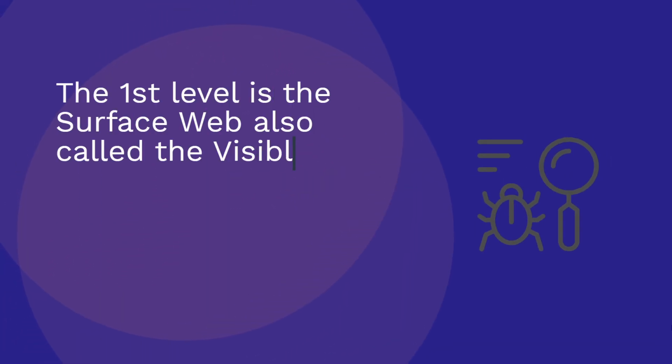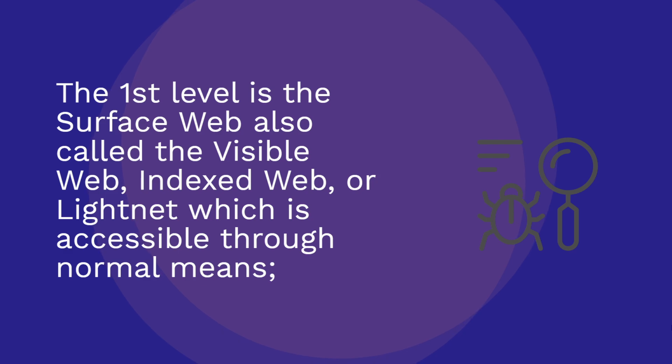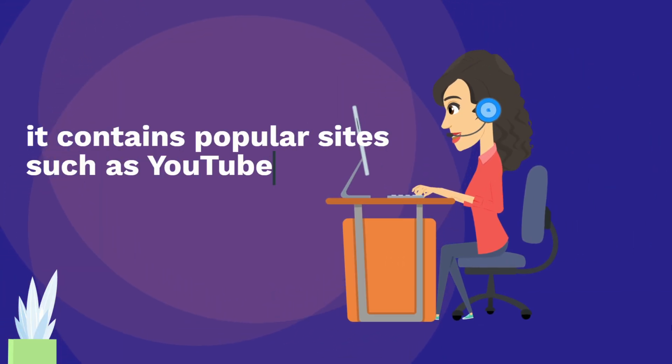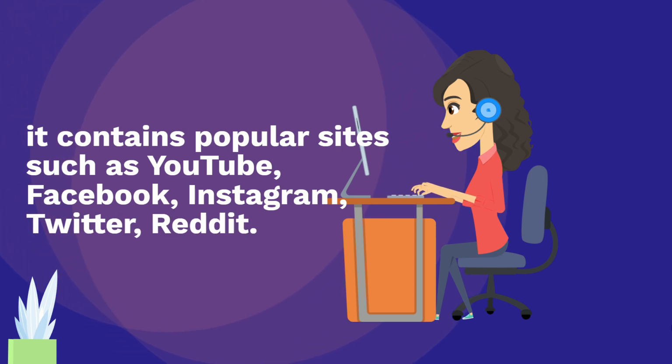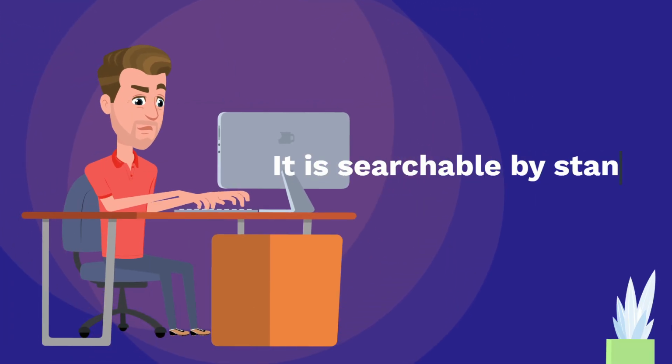The first level is the surface web, also called the visible web, indexed web, or lightnet, which is accessible through normal means. It contains popular sites such as YouTube, Facebook, Instagram, Twitter, Reddit. It is searchable by standard search engines.